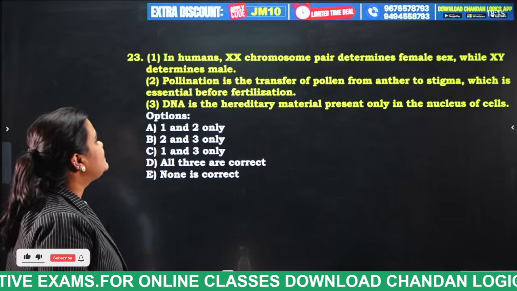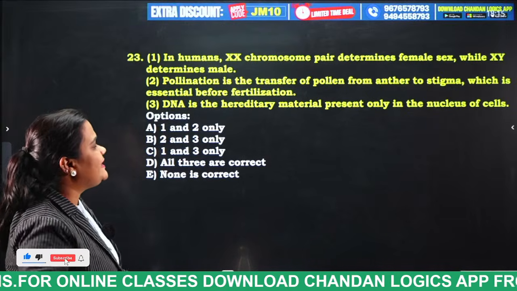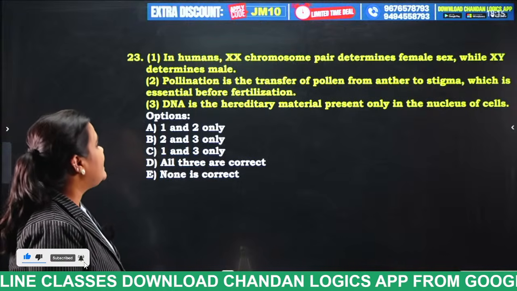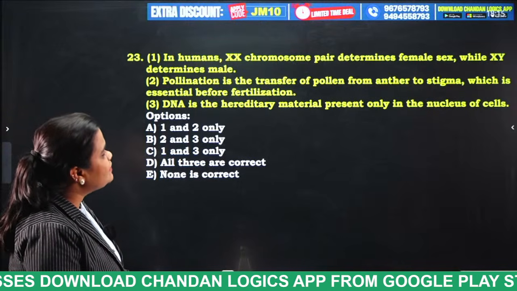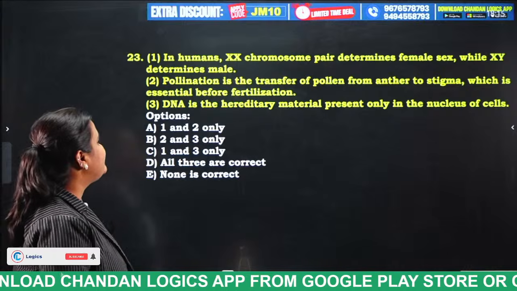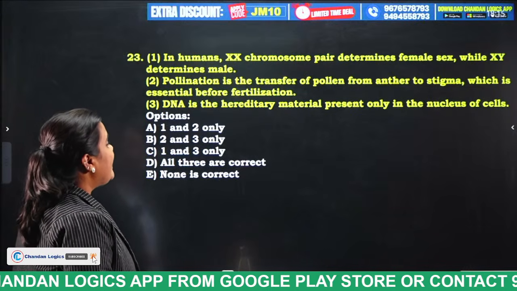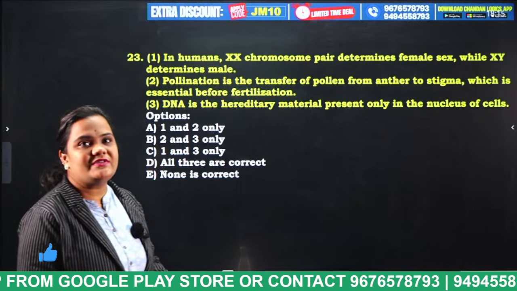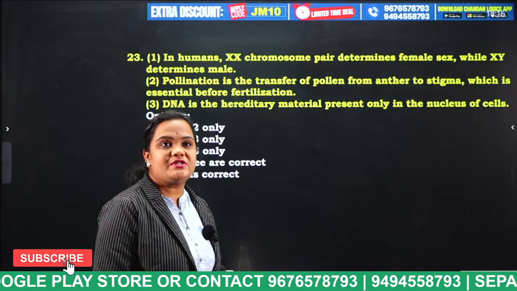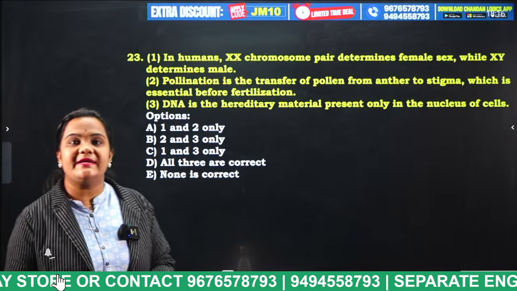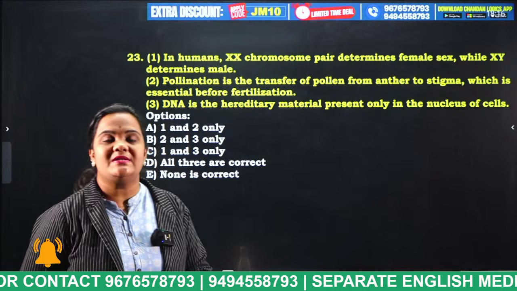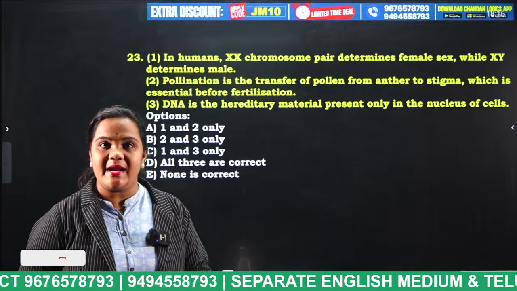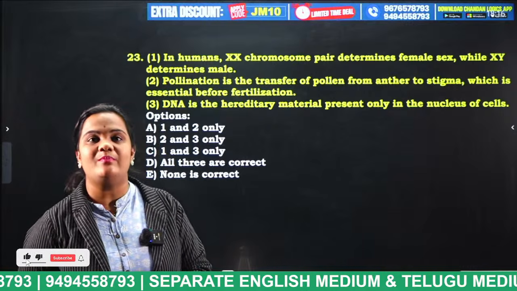In humans, the XX chromosome pair determines female sex while XY determines male. Pollination is the transfer of pollen grains from anther to stigma, which is essential before fertilization. DNA is the hereditary material present only in the nucleus of the cell. Now tell me, who is going to give the answer to this question? So here are the three statements. From these three statements, one statement is incorrect. Identify that incorrect statement and put your answer in the comment section.